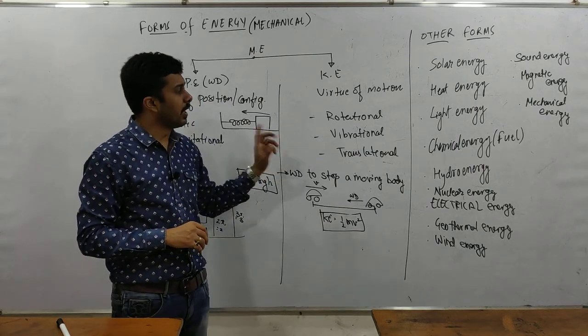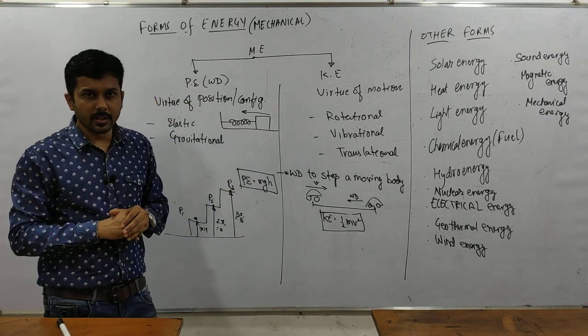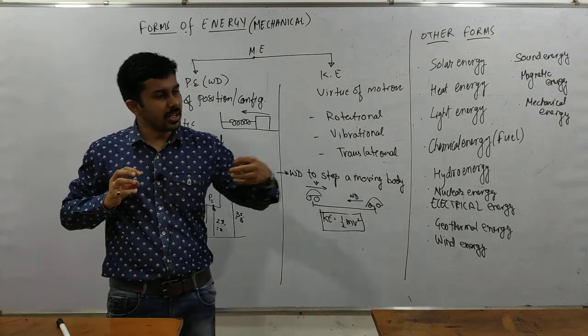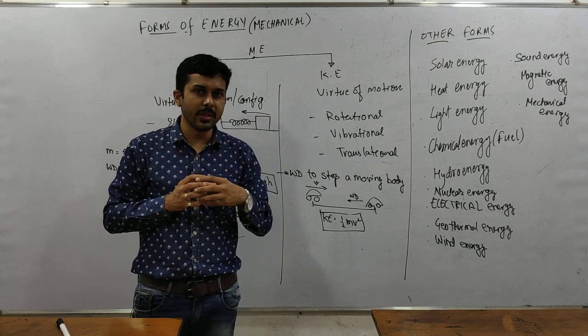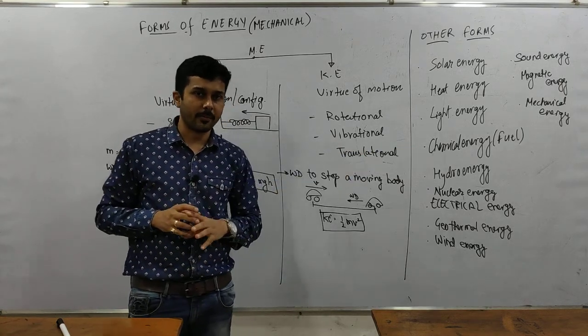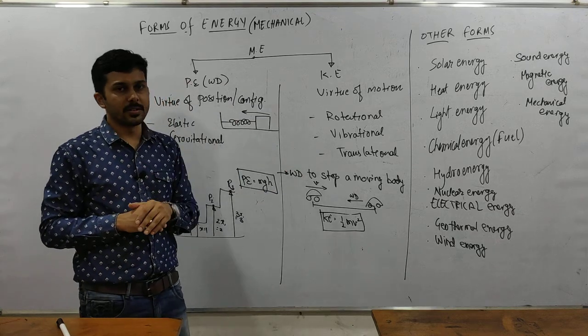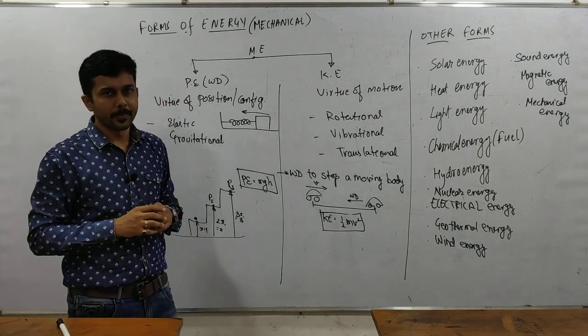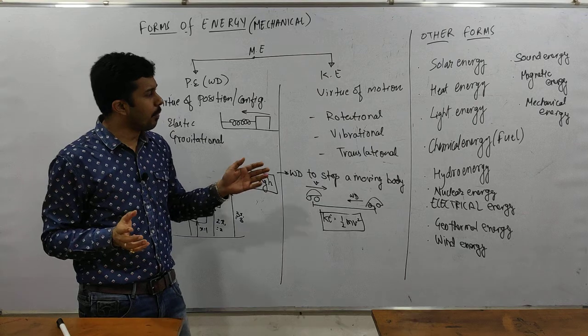Okay, then we have translational kinetic energy. When a body is having a translational motion, means a motion which has some finite velocity and is moving in a direction, ठीक है, that is called translational kinetic energy. For example, a moving car, ठीक है। There are combinations also.